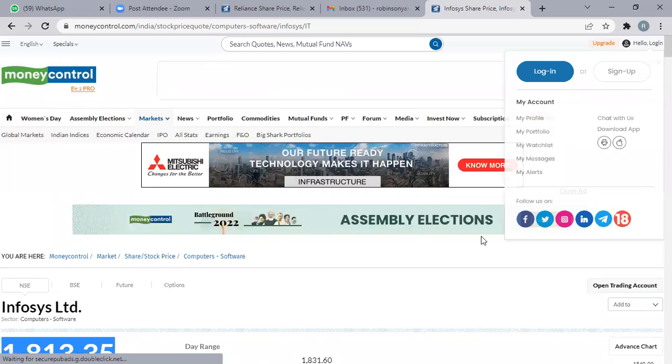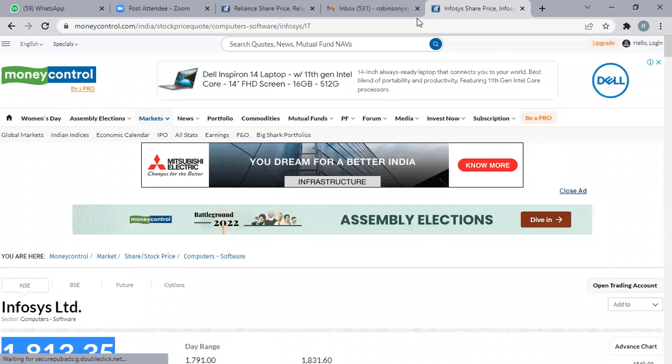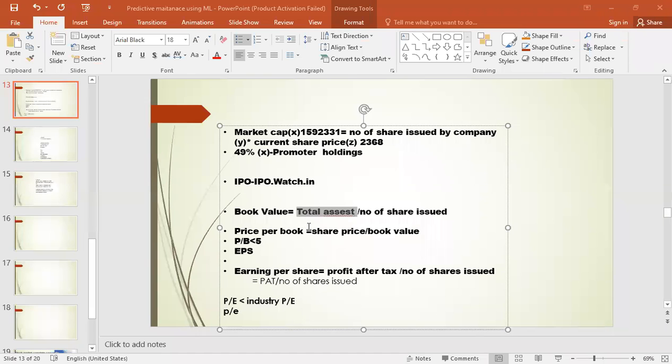So now we have one more terminology called P by B ratio. What is that? P by B ratio is nothing but, P is the share price. Share price is traded daily.